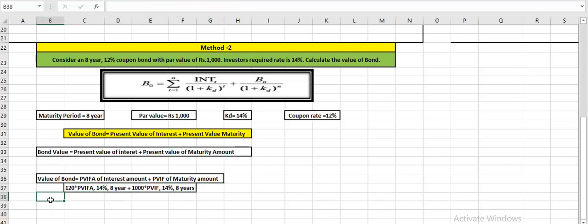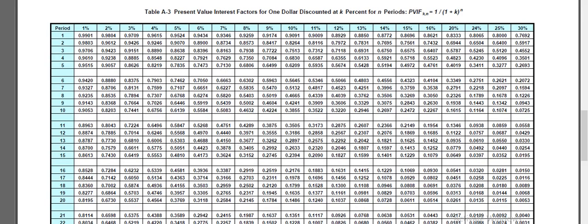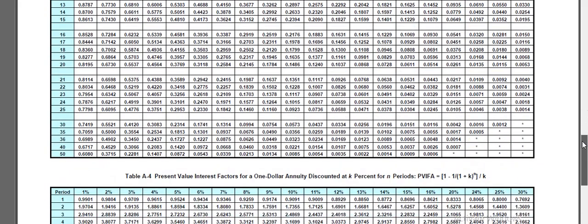So let's find out the amount, which equals 120 multiplied by, now let's check the annuity factor of 14% and 8-year combination.